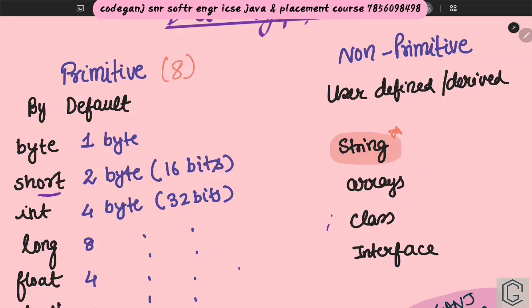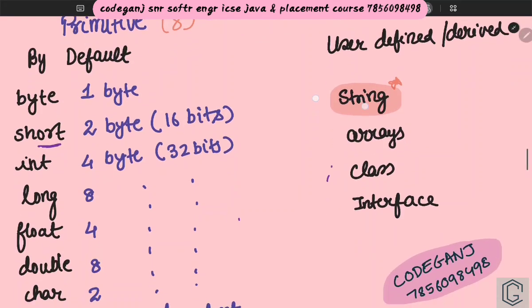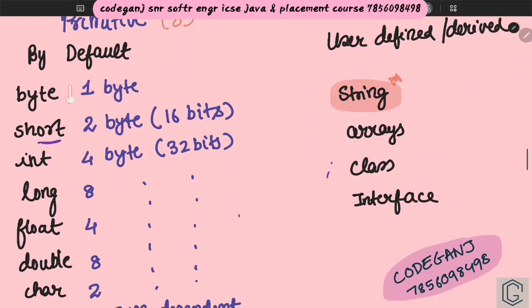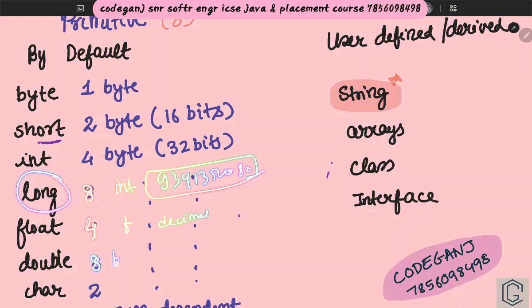Your data types start from here. The smallest data type is byte. Then you have short, whose size is 2 bytes. Then you have int, which is 4 bytes, four times greater than byte. Then you have long. Long is also an integer type, but suppose you have to store a phone number. A phone number is an integer, but a very long integer, so you will take long. Then you have float, which is also 4 bytes and is for decimals. Double size is 8 bytes.